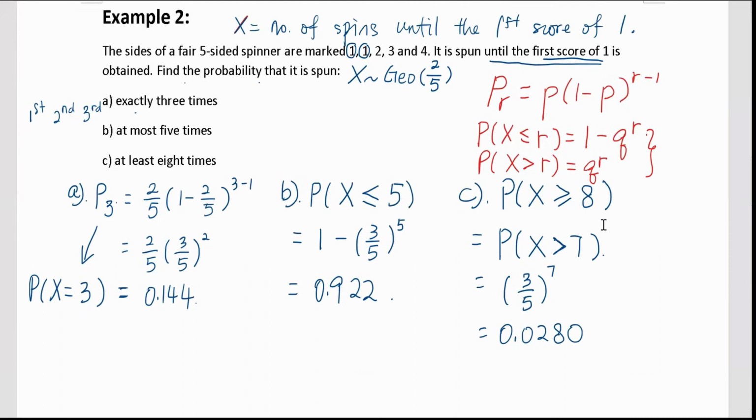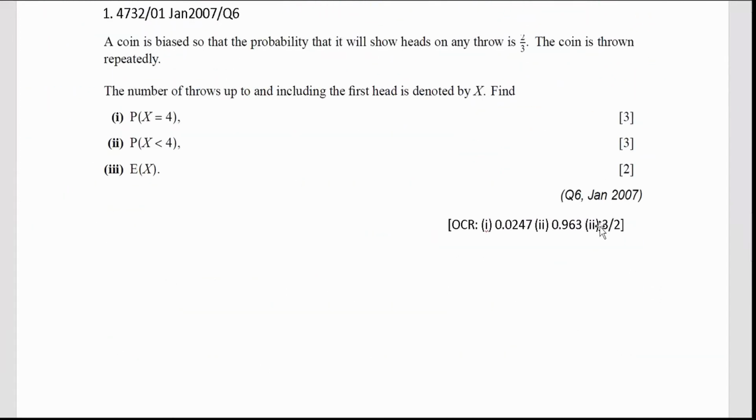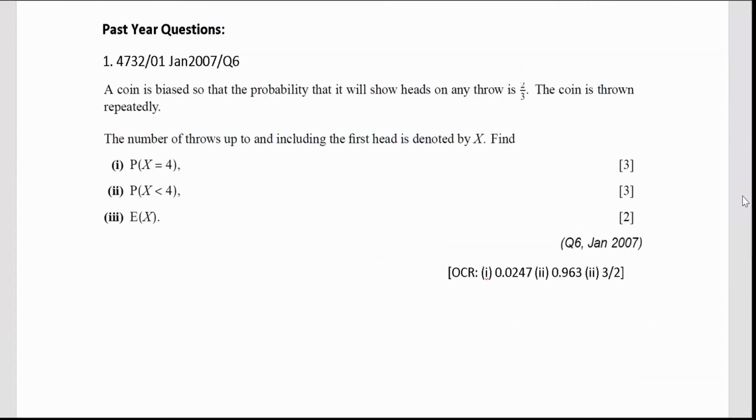So now we look at some past year questions. As this is a new topic in our syllabus, there are questions from another exam board. So the code is 4732, and this is from Jan 2007, question 6. Okay, so a coin is biased so that the probability that it will show head on any throw is 2/3, right? Which is the example 1A just now.